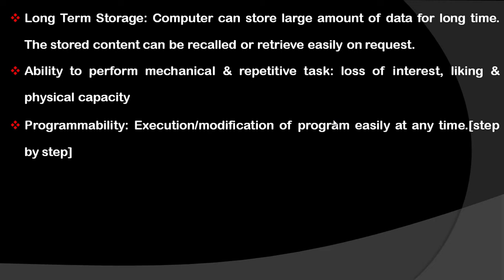So this is also one kind of characteristic, that the computer helps us to do work and we can make any kind of changes inside our computer. But it cannot be done directly. Everything is possible step by step. So programmability is also part of the characteristics of a computer.